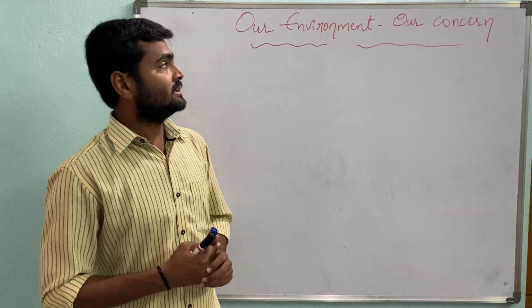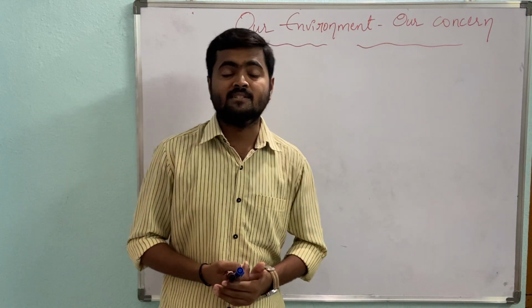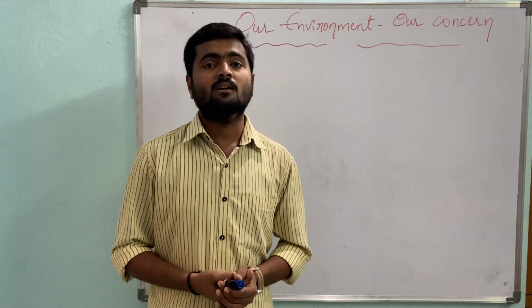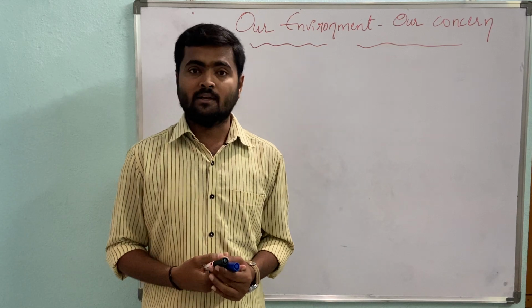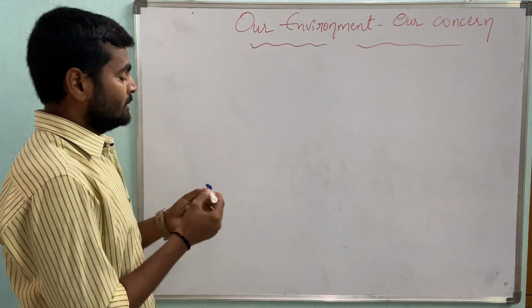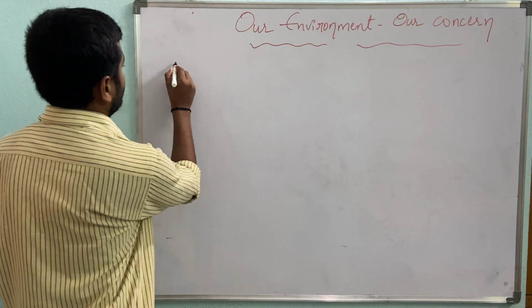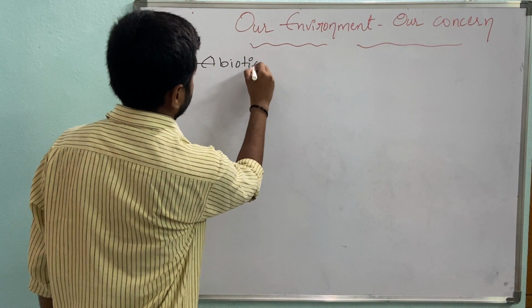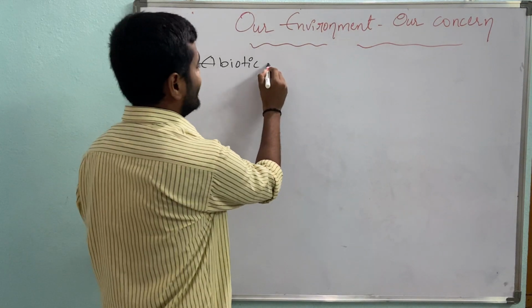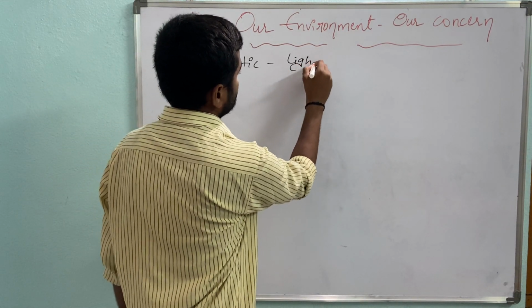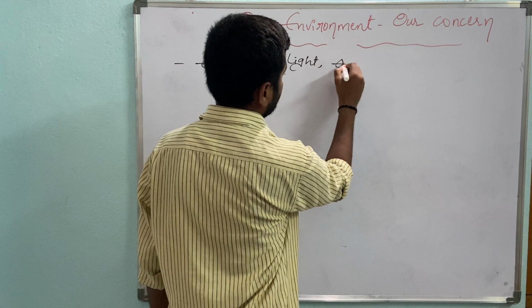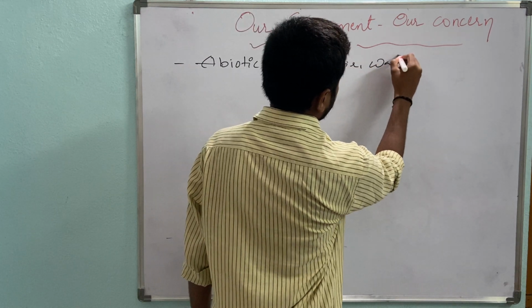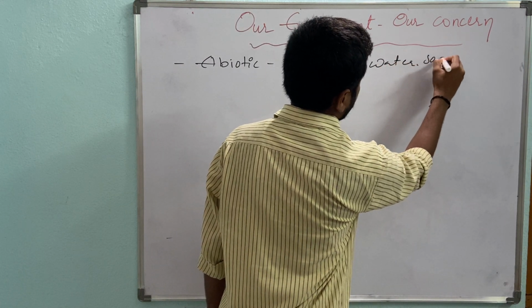And in that environment, we have so many physical factors like light, water, soil. These are all called abiotic factors or physical factors. What are they? Sunlight and air, water and soil.